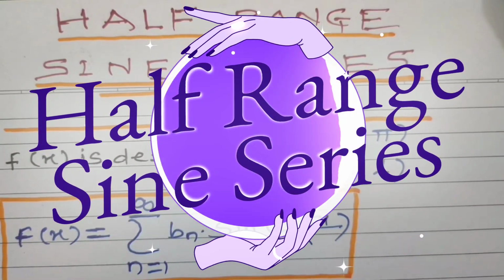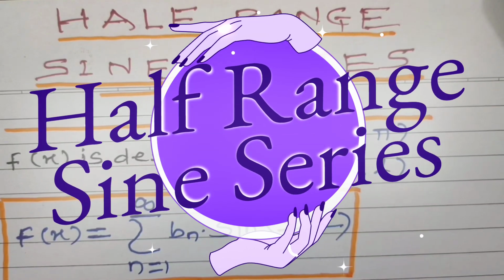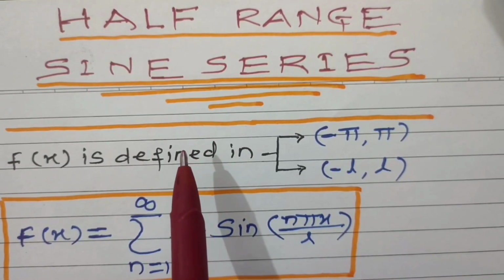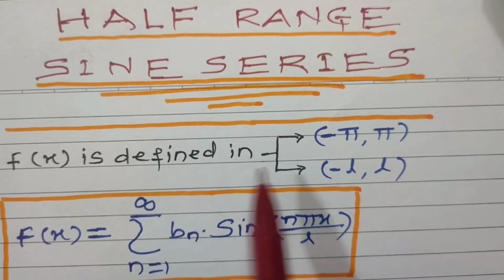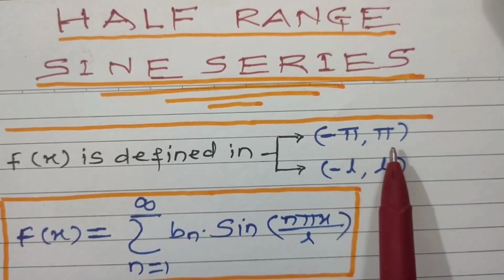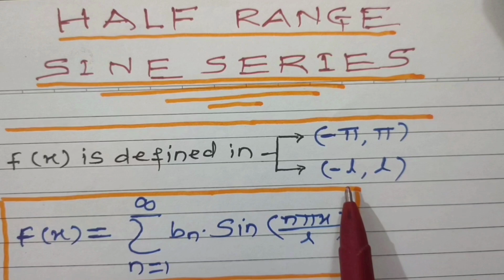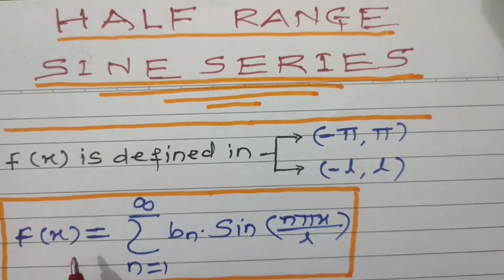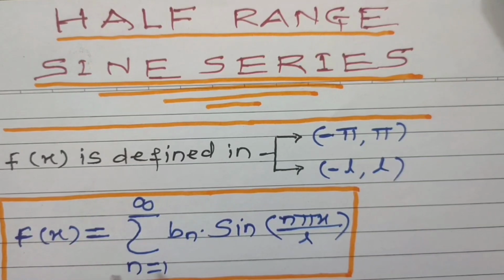Hello everyone. Today we have to learn about half range sine series. In half range sine series, the function f of x may be defined in the interval from minus pi to pi or from minus L to L. Then the half range sine series for the given function f of x is given by f of x is equal to